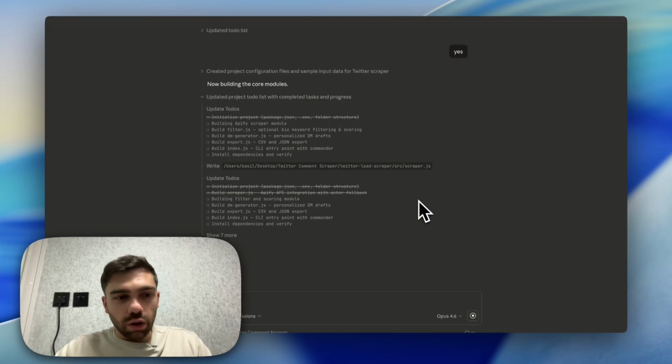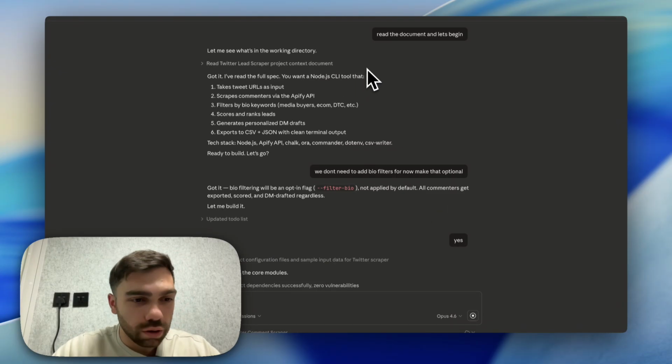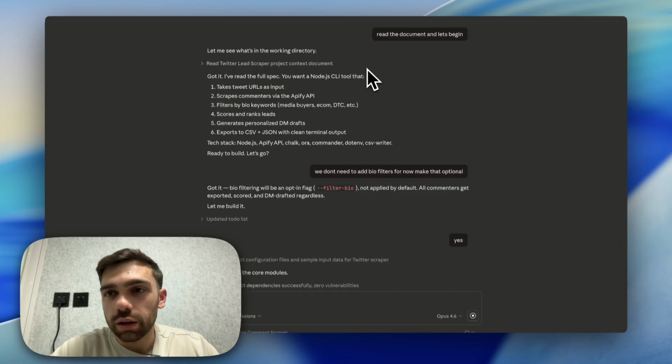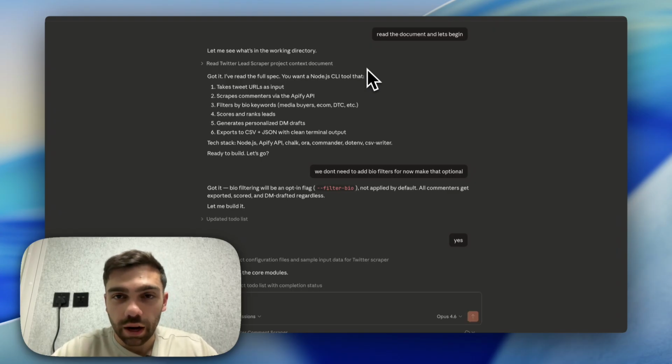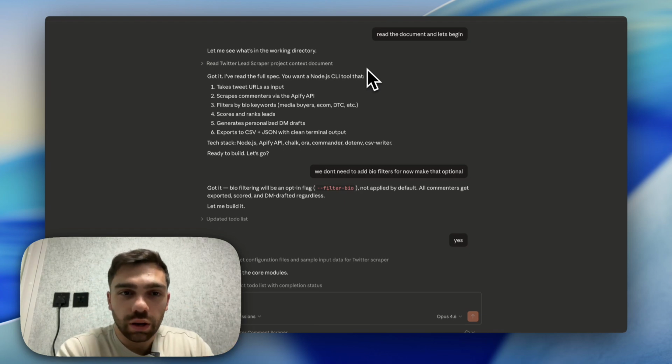All right, so we're back. So we had to go ahead and use Claude on the app level. I'm not using it on the terminal. All right, so what I did next was I just created a folder on my local, which is just your desktop, and I just said read the document. I connected it to the folder. I said read the document that's inside that I had already gotten from the Claude chat, and it went ahead and read it.